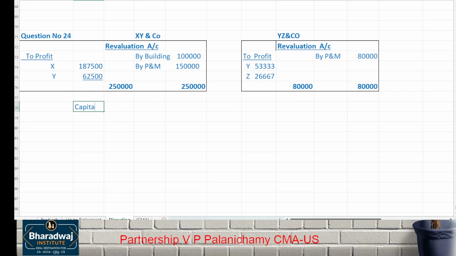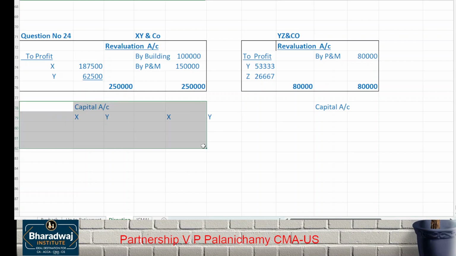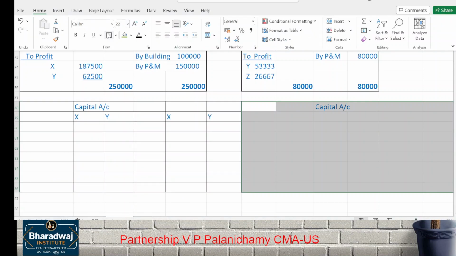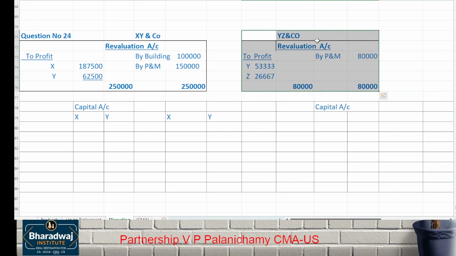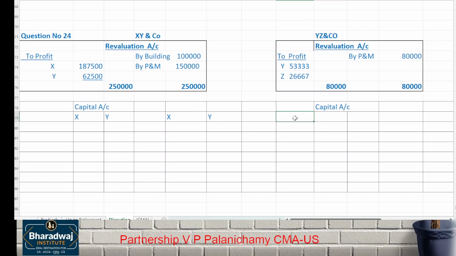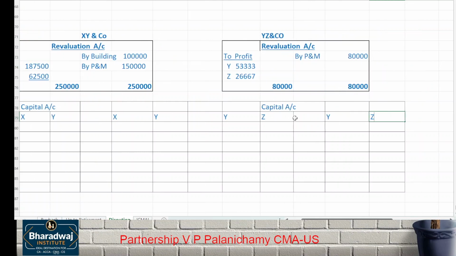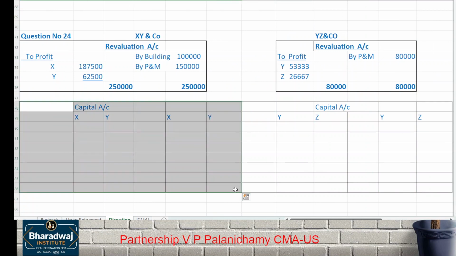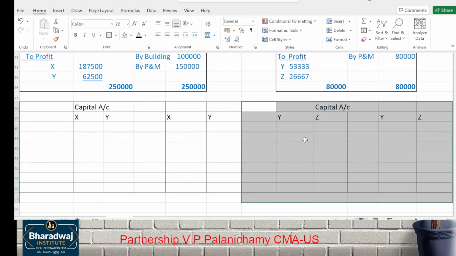Then we'll prepare the capital accounts of the partners. Who are the partners? So X. Prepare the capital accounts.